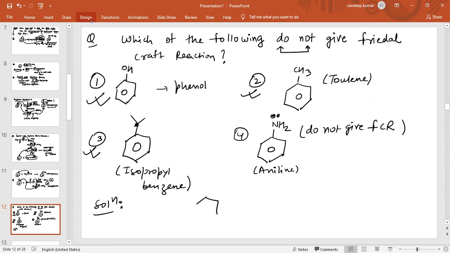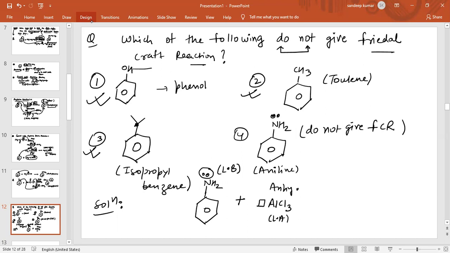So this is basically aniline, and we can see on aniline there is a lone pair of electrons on the nitrogen atom. So this extra electron pair on the nitrogen atom will behave as a Lewis base. And Friedel-Crafts reaction takes place in the presence of a Lewis acid like AlCl3.